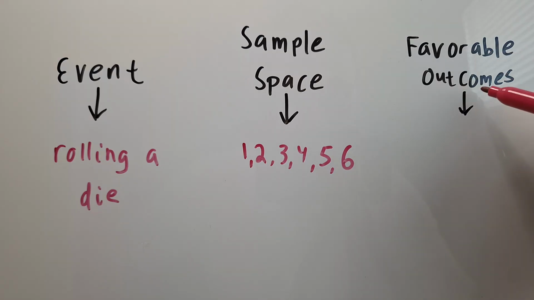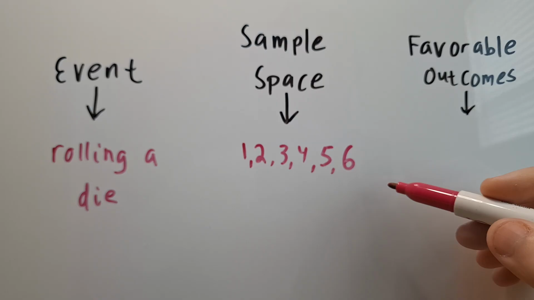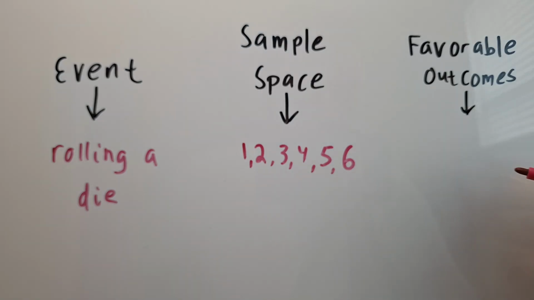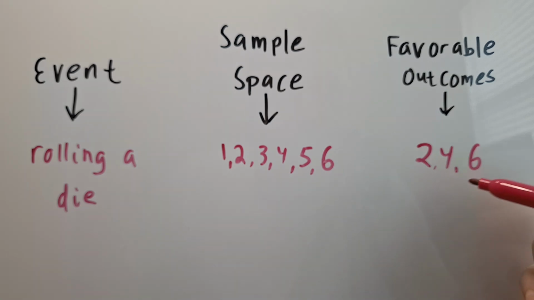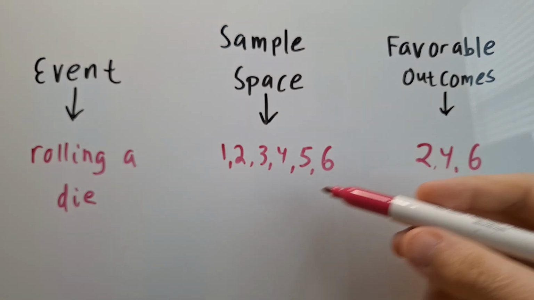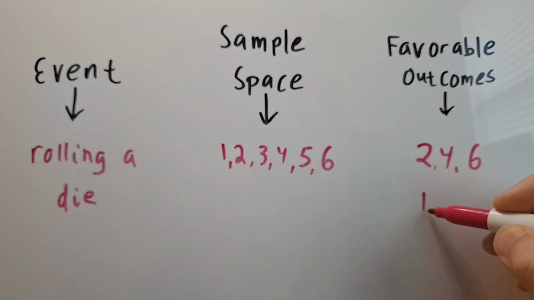So for favorable outcomes for rolling a die, let's say we wanted to roll an even number. So our favorable outcomes would be the numbers 2, 4, and 6. If we wanted to say what would be the probability of rolling a die and trying to get an odd number, then our favorable outcomes would then be 1, 3, and 5.